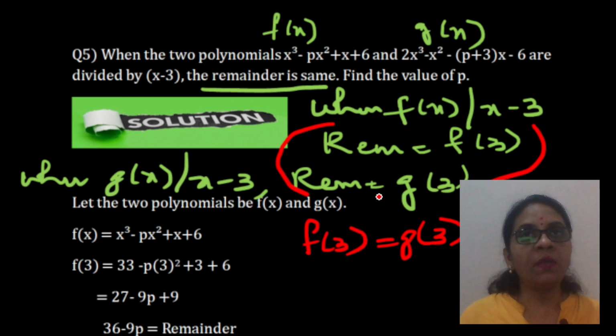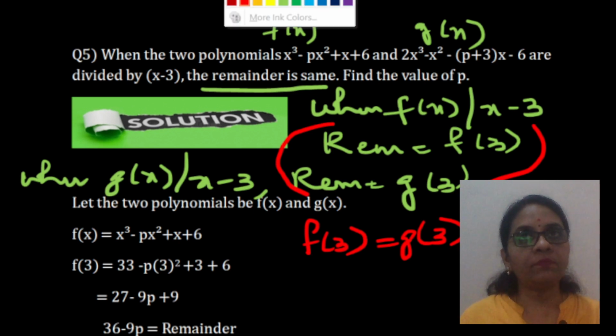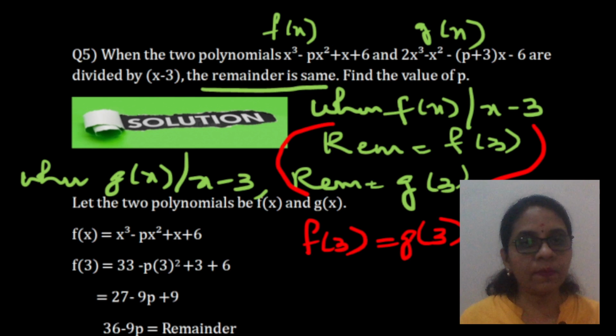Okay, so coming back to our class. Now f of x is this. We are finding f of 3. You all are pros in finding f of 3. Just replace x with 3. So we got 36 minus 9p. We got 36 minus 9p.